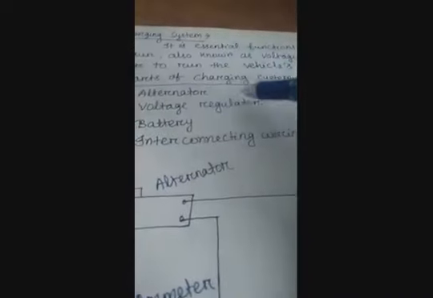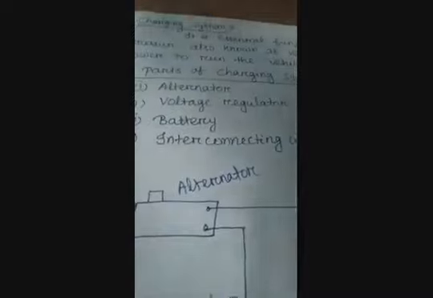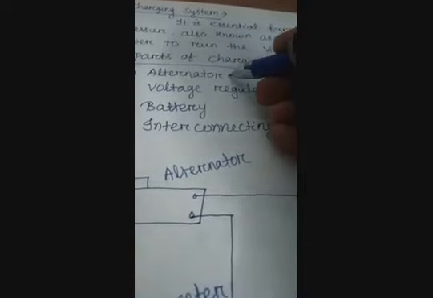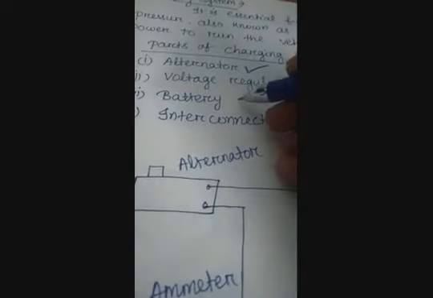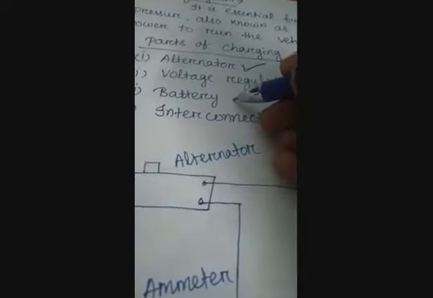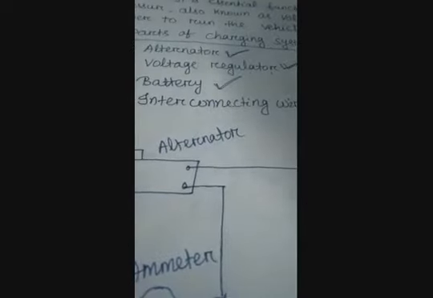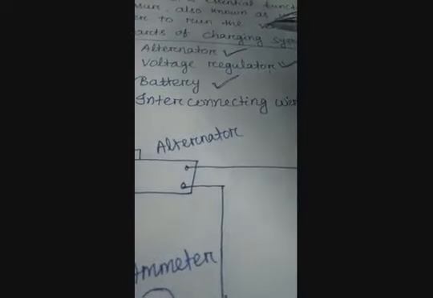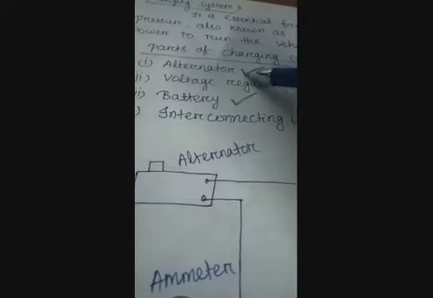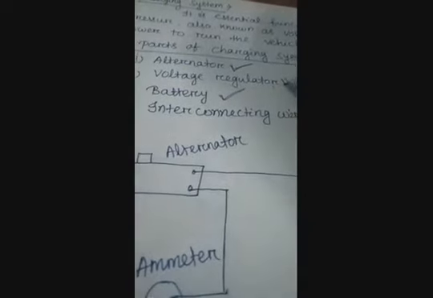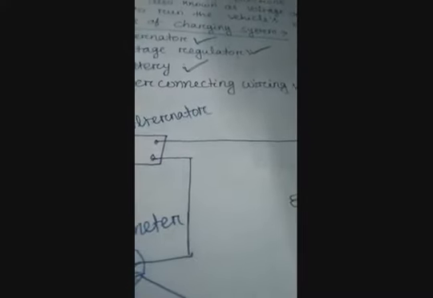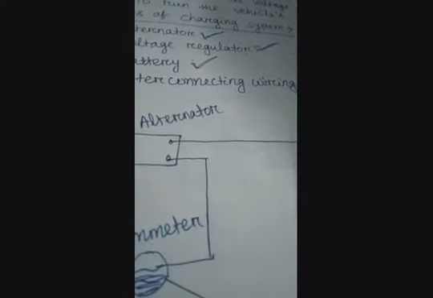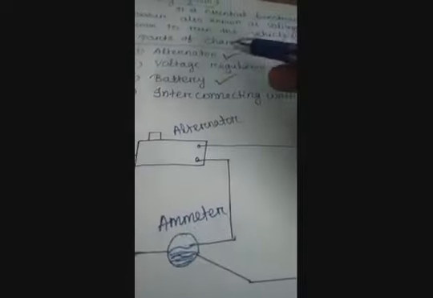Next we discuss the parts of the charging system. The first part is the alternator. Next is the voltage regulator. Next, the essential part of the circuit, the battery. Next, the interconnecting wiring. First we discuss the alternator, next the voltage regulator, next the battery, and then the interconnecting wiring.